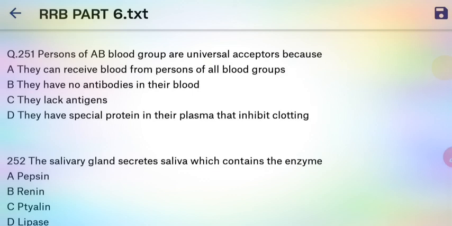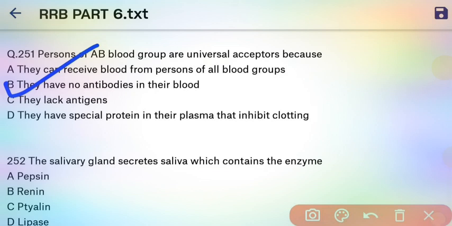Our first question is, persons of AB group are universally accepted because AB group has no antibodies in their blood. So B is the right answer. Then O blood group is a universal donor, especially O negative, because they have no antigen in their blood. A blood group has A antigen and B antibody, and B has B antigen and A antibody. So this is about the blood grouping system. Universal recipient is AB group and universal donor is O blood group.